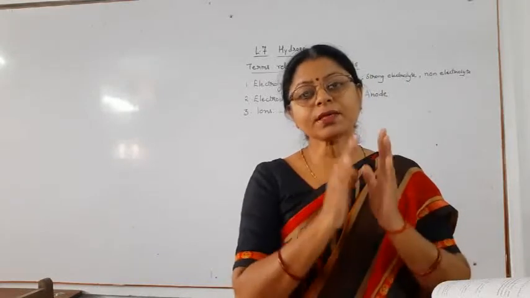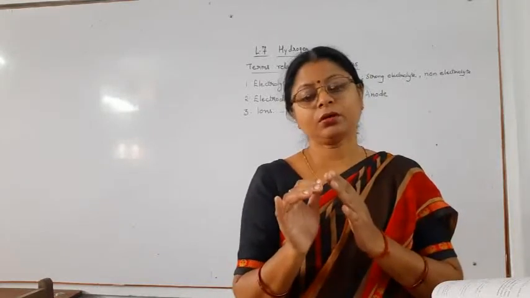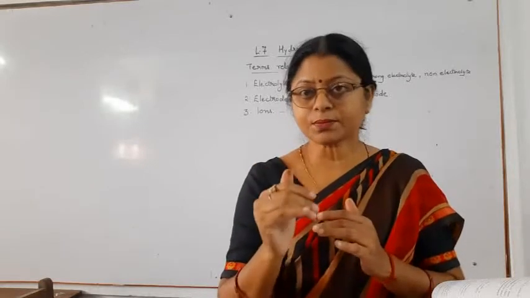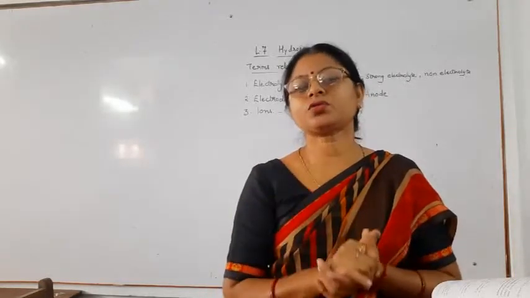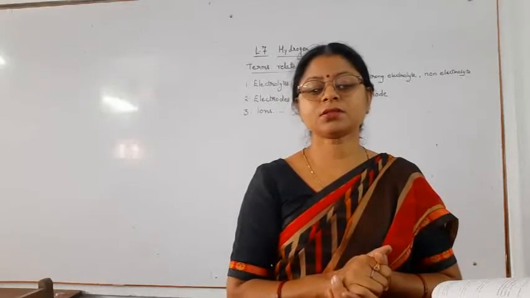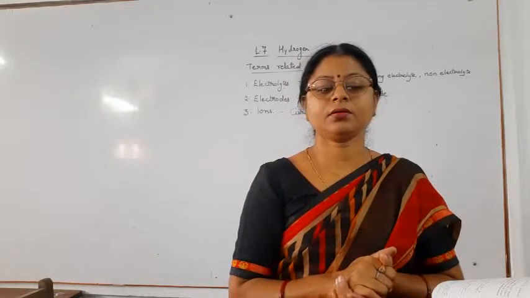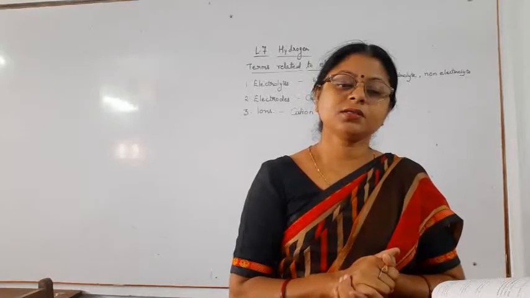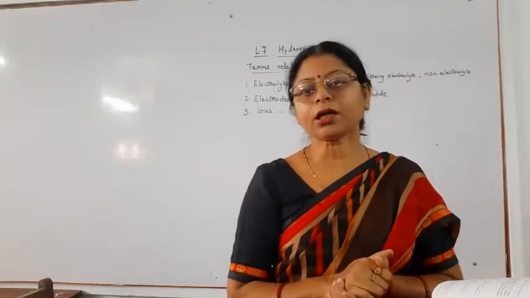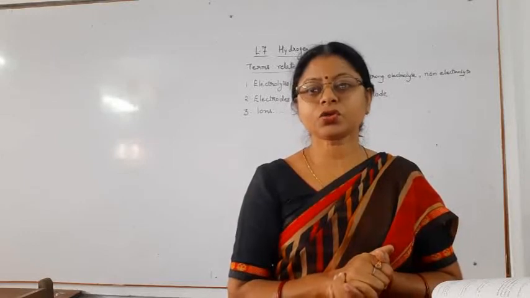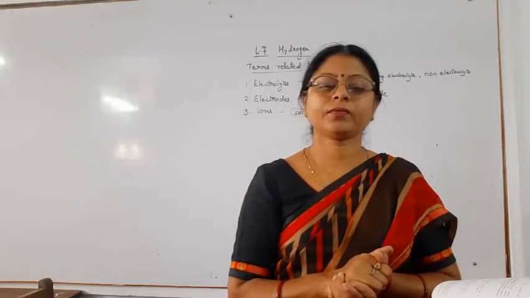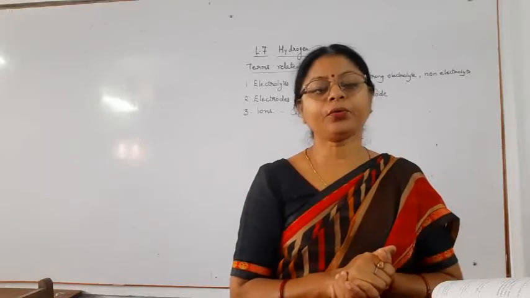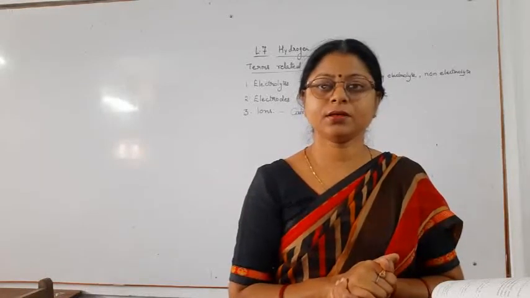So on the basis of decomposition, sometimes some substances completely dissociate into ions, and sometimes some compounds are not completely dissociated or decomposed into their ions.